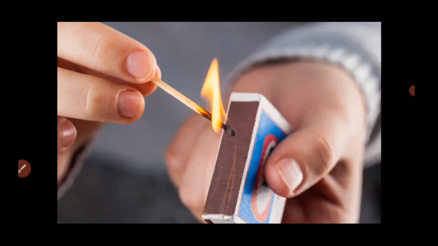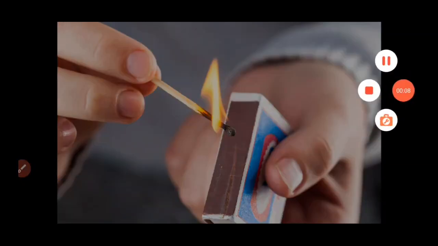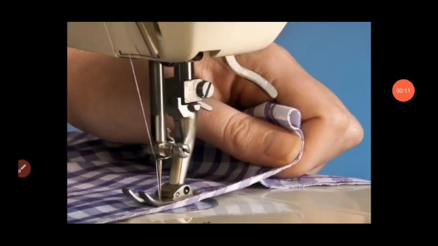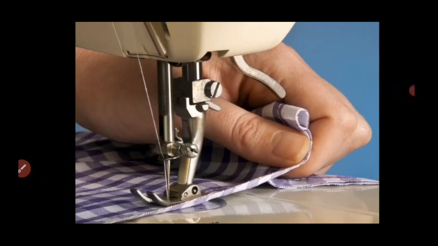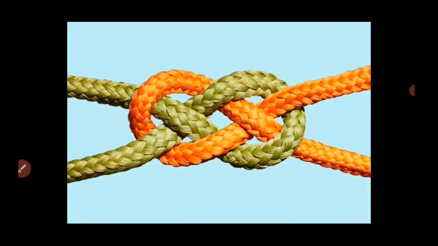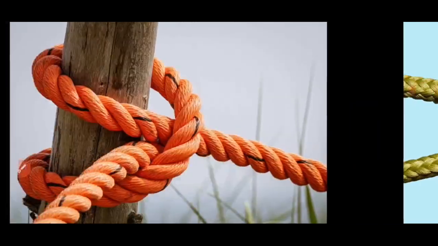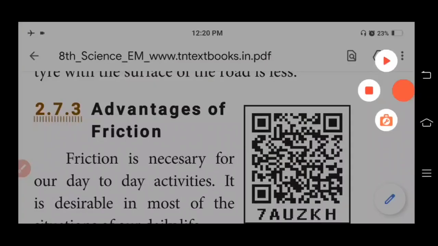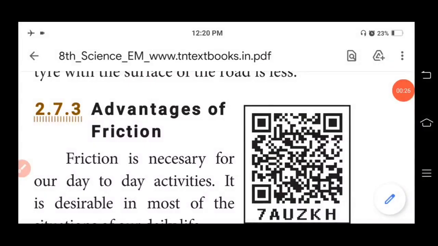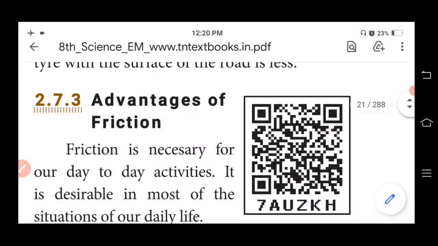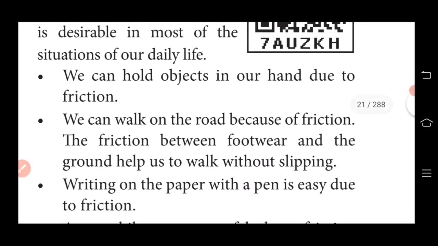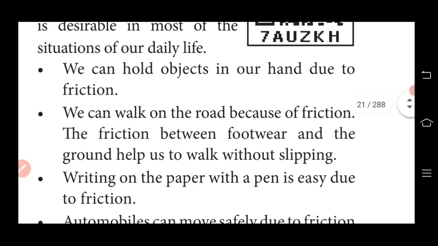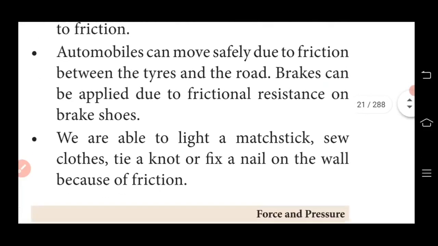Students, other important advantages of friction are to light a matchstick, sew cloths, tie a knot, and fix a nail on the wall. Students, advantages of friction is a very important detailed answer, so you have to read all the 5 points for your exam.